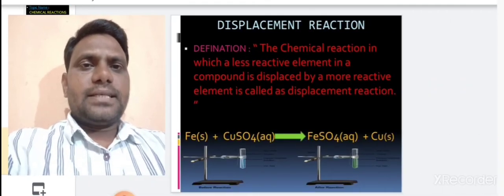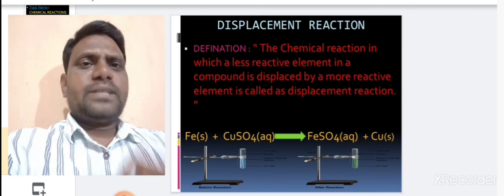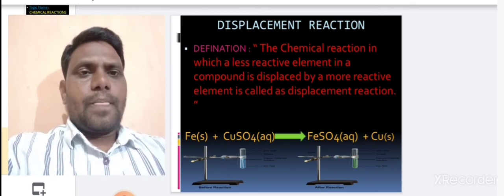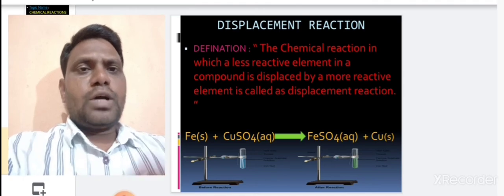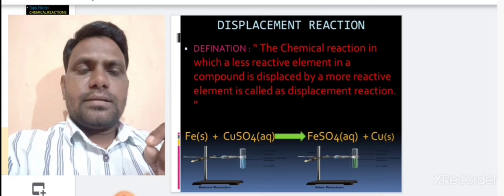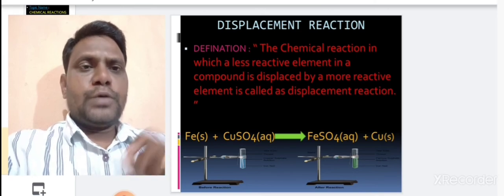The next reaction is displacement reaction. See here, the symbol for iron is Fe, and here is copper sulfate, CuSO4.